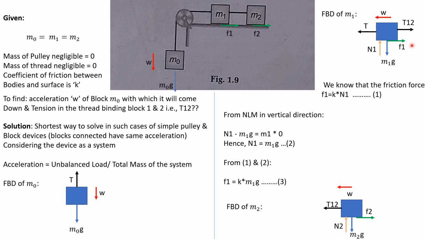How will you calculate F1? F1 is K into N1, and N1 is equal to M1G, because there is no acceleration in the vertical direction, so no unbalanced force acting in the vertical direction. Therefore F1 will become K into M1G.